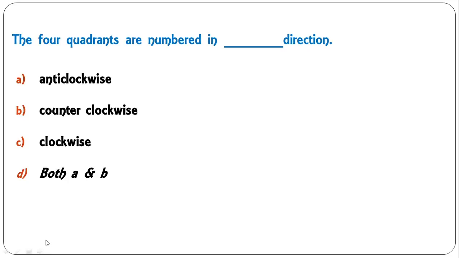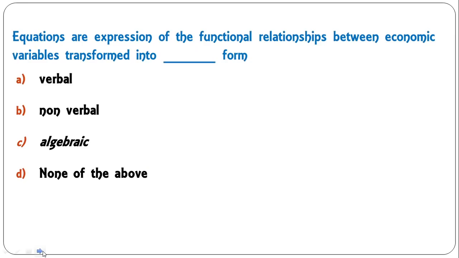Quadrants are numbered in dash direction: anti-clockwise, counterclockwise, clockwise, both A and B. The correct answer is both A and B, because anti-clockwise and counterclockwise mean the same. So because quadrants are numbered anti-clockwise or counterclockwise, D is the correct answer.